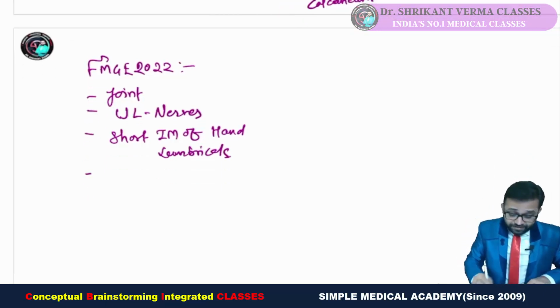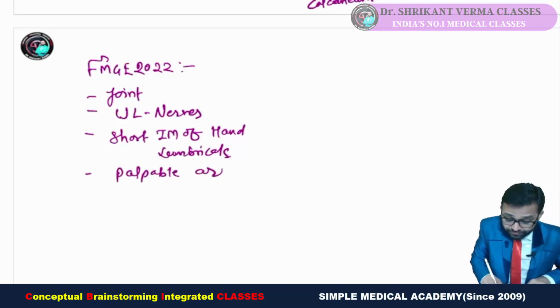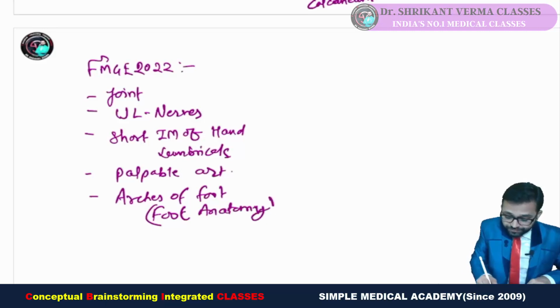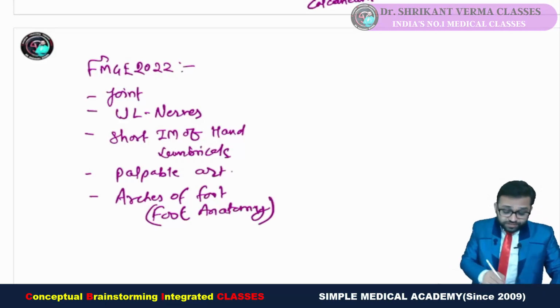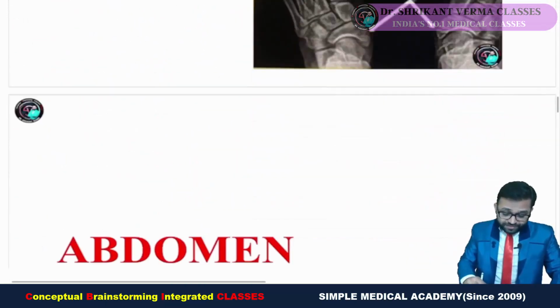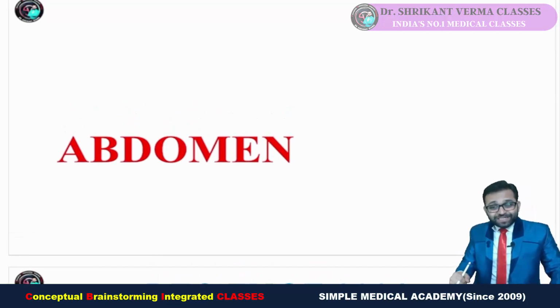Also there are more questions, like right now we had seen arteries, palpable arteries, also arches of the foot. For the ortho, for the anatomy, what you can remember: foot anatomy, special bone. Okay, so these are our expected questions for the next session. Now this is the navicular bone. Yes, we had seen. We are going to look at the abdomen, question answer discussion as well as analysis.